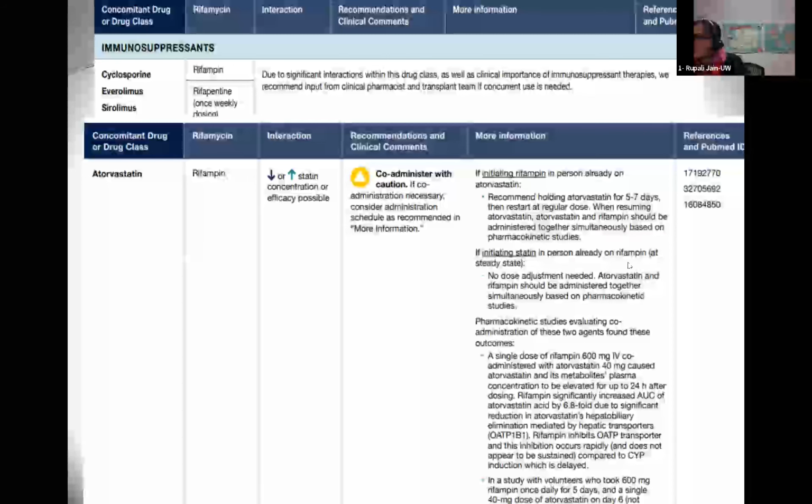If a patient is already on rifampin, they have slightly different recommendations where they say no dosage adjustment is needed, and you could just administer them together. Again, this is really concerned for both an increase and a potential decrease.